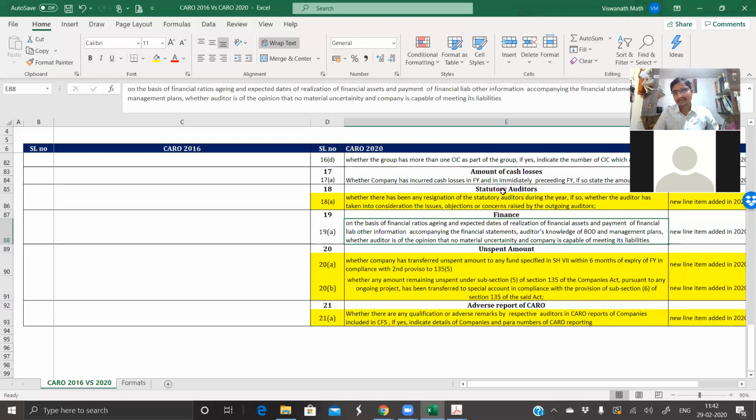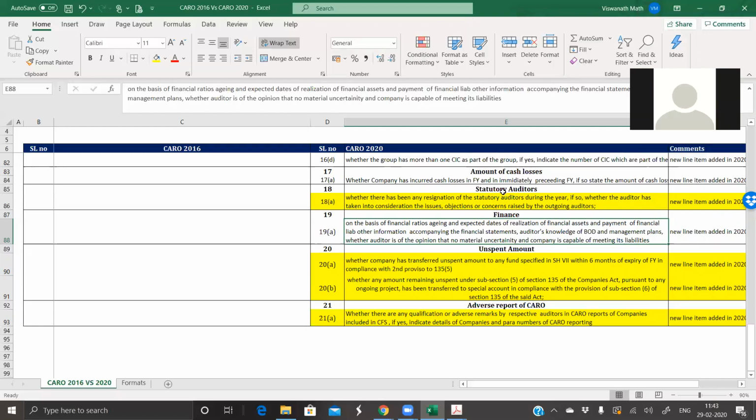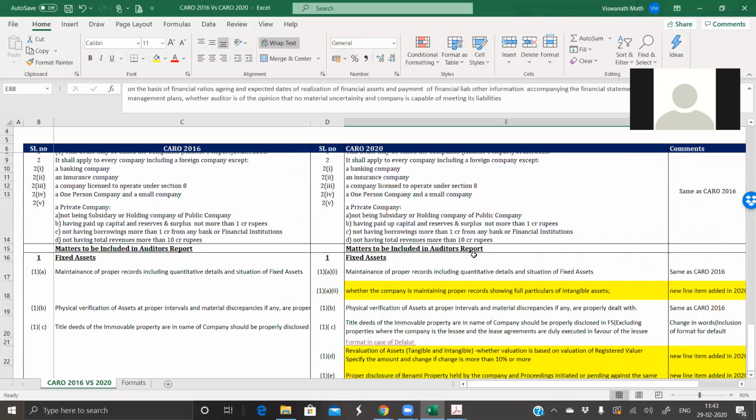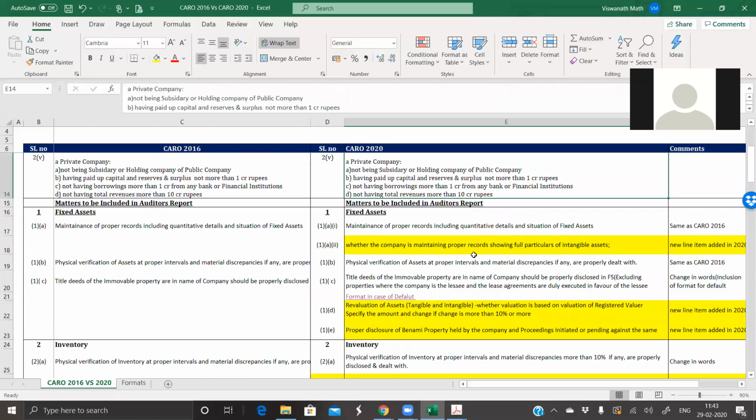Correct. These things are basically the addition as far as the thing, and 185 and 186 section actually. Someone has to be thorough about that subject and take a class for 1 hour as to what is 185, 186, to whom can a company give a loan, because it will take almost 2 to 3 hours for us to discuss about 185 and 186. So one has to prepare very well and then only discuss about 185 and 186, because we are not ourselves sure as to what is the quantum of 185 or 186, or whether a company can give a loan to a director, shareholder, or what is the total amount which can be given. That needs to be totally clear, because 185, 186 violations अपनी कंपनियों में है, मेरे कंपनियों में तो है, मेरे को मालूम.